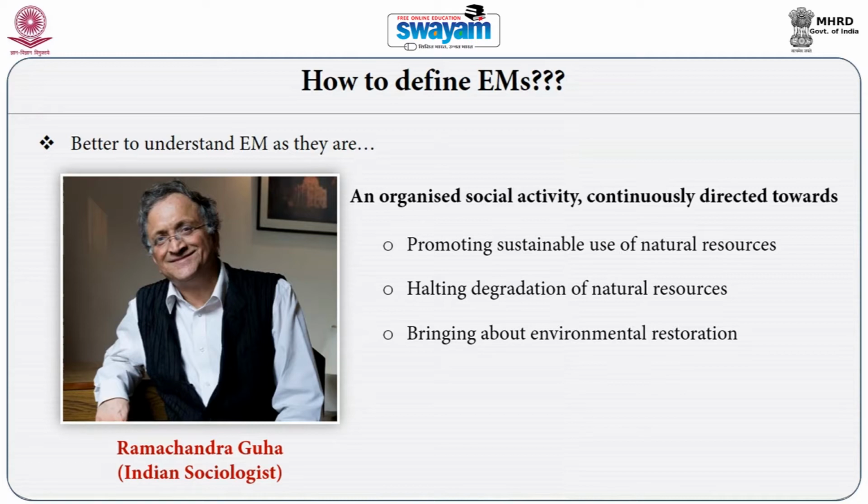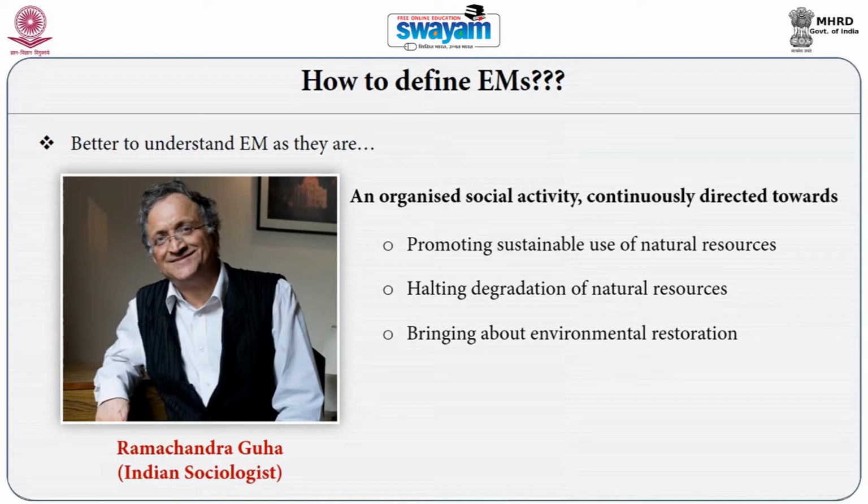In that sense, activities for planting trees, plantation drives or afforestation activities can also be considered as environmental movements, because environmental movement includes not only protesting against degradation of nature, but also activities for environmental restoration.